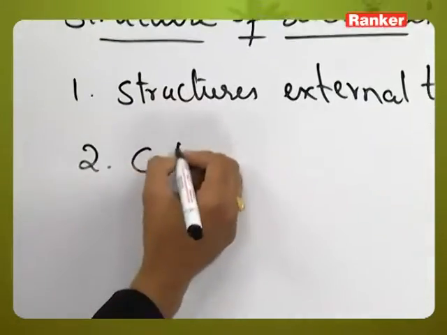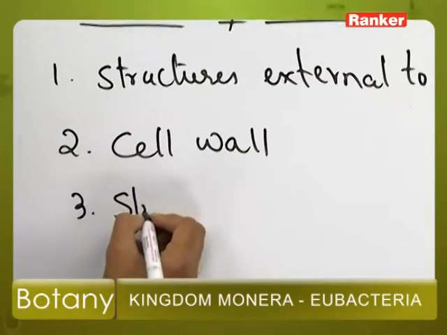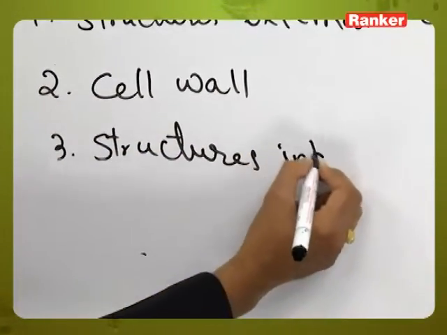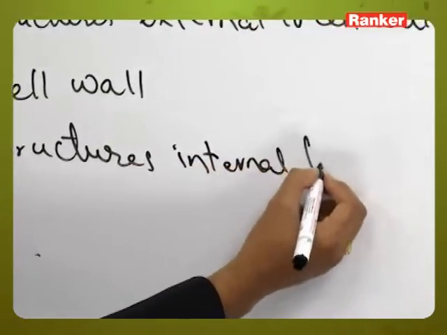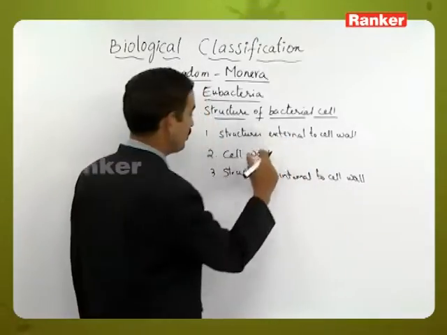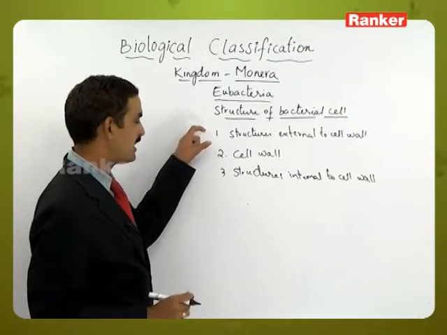Second one is cell wall, and third one is structures internal to cell wall. So the structure of bacterial cell can be studied in an easy manner by dividing it into three parts.